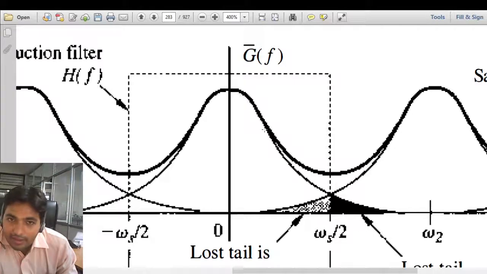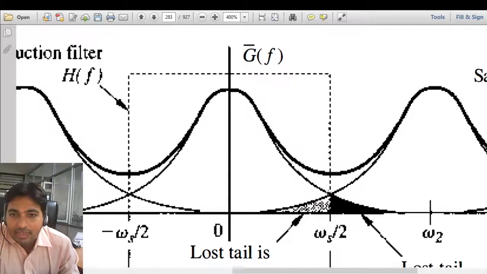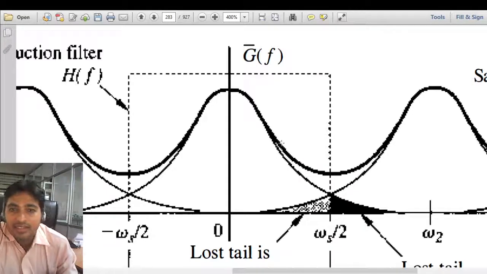Although we have assumed that our signal is band limited to B, we still have frequency content beyond B in our reconstructed signal.